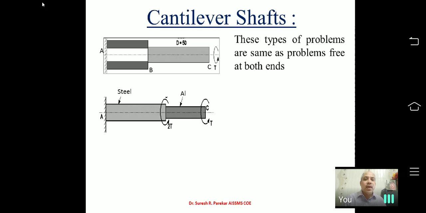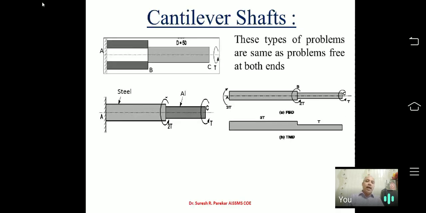Now when we talk about cantilever shafts, these are also determinate shafts, and the method is the same: you first find the rotation of the first part, that is steel, then find aluminum, and if you add these, you get the total rotation. You can see the second diagram I have plotted, that is the torsion diagram, TMD, the torsional moment diagram. Now if you calculate the value of the fixed reaction, here the fixed reaction is torque only.